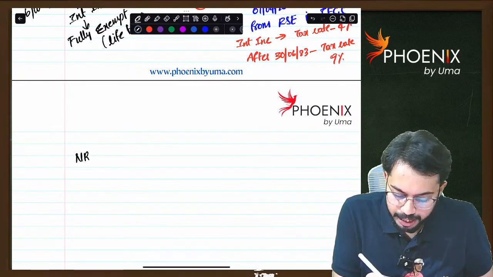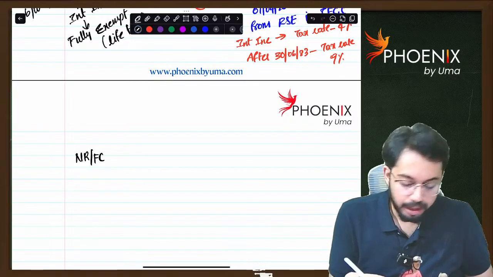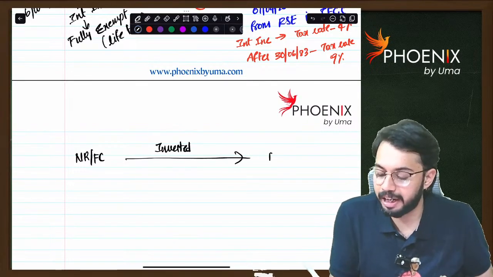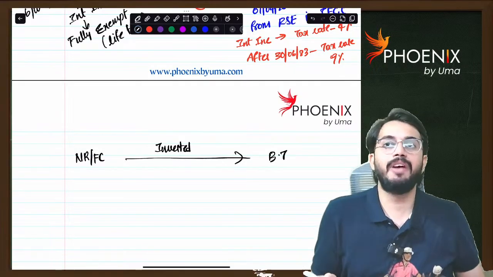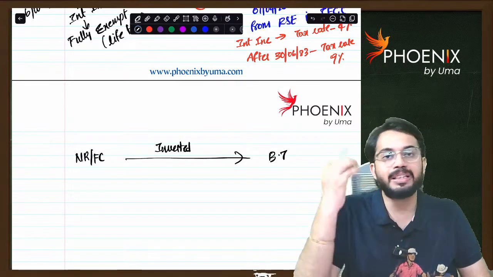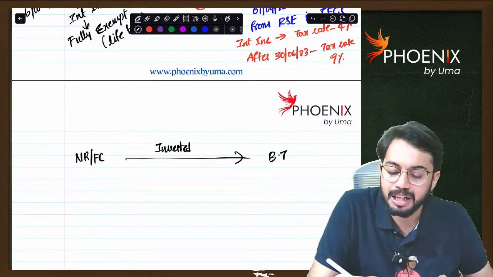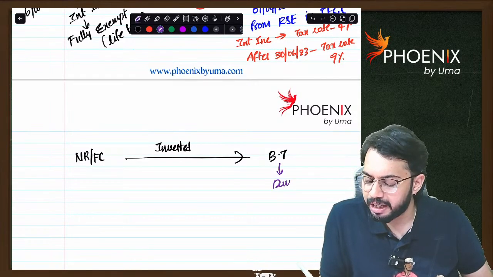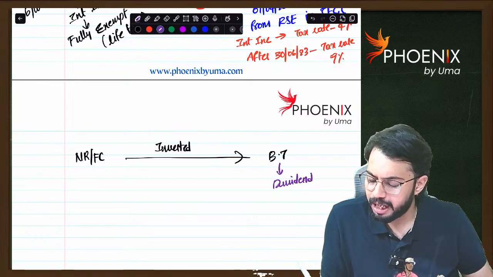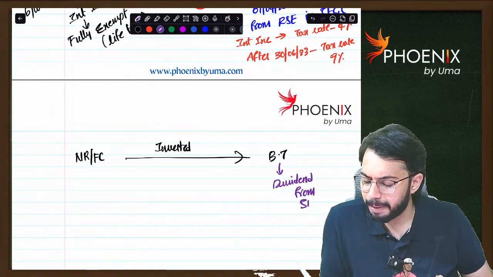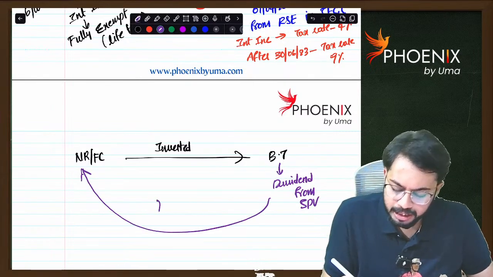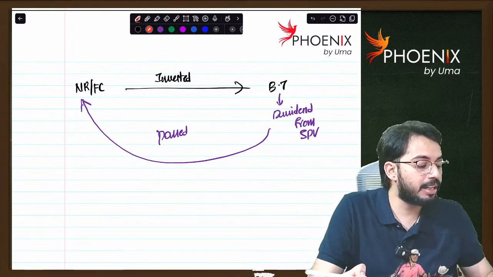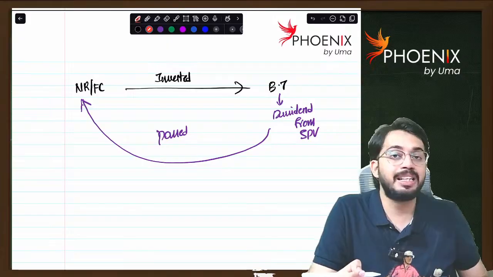Next, a non-resident foreign company that has invested in a business trust. We already studied this point in the business trust concept. Whenever a non-resident or foreign company invests in a business trust, dividend income will be transferred from the business trust. Whatever dividend is received from the SPV will be passed on to the non-resident or foreign company, and that dividend income passed on is taxable.